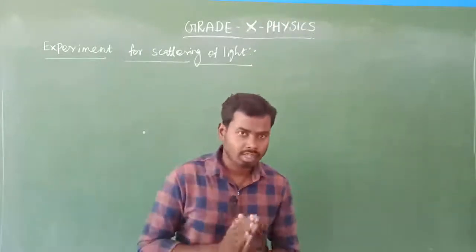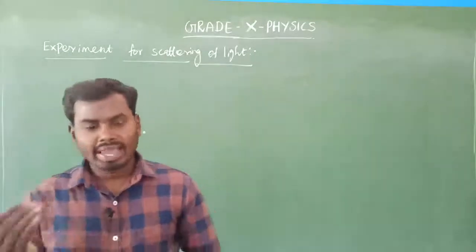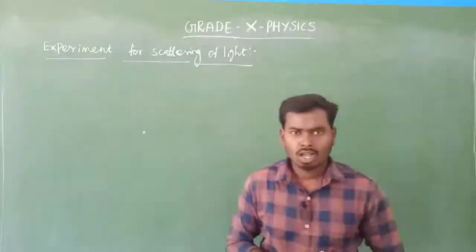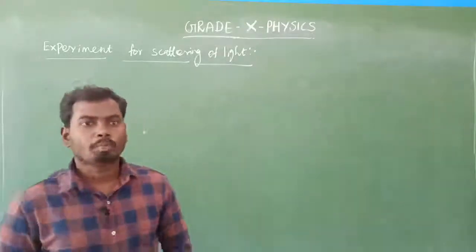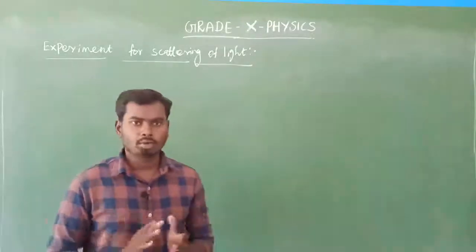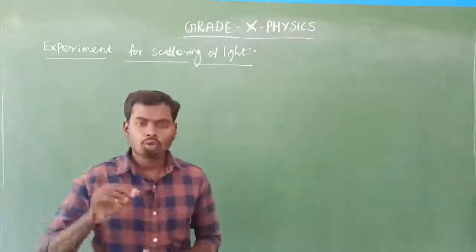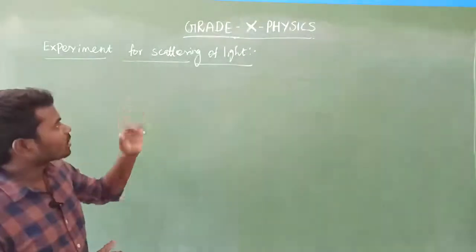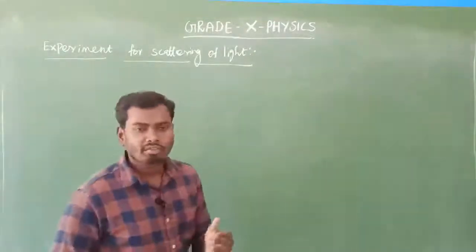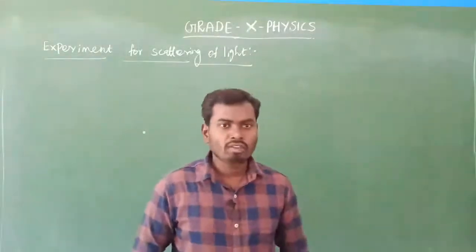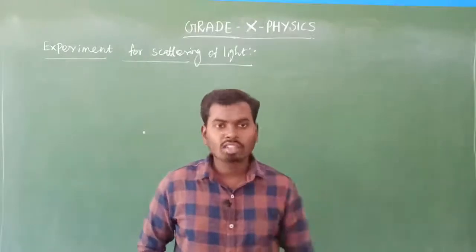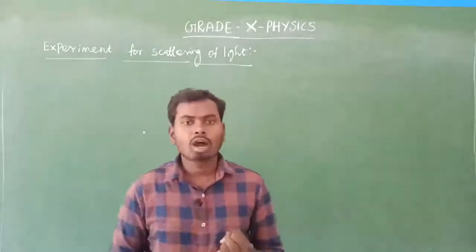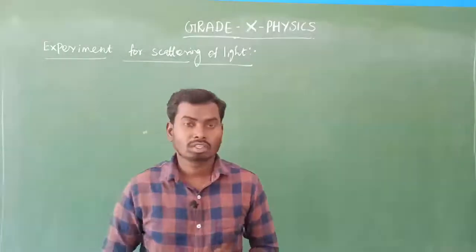Is that clear? Yes. To make an experiment we need some equipment, isn't it? Whatever the experiment, we need some equipment. Likewise, to make the experiment for the scattering of light we need some materials. So what are the materials, sir? The first one, a strong white light source.